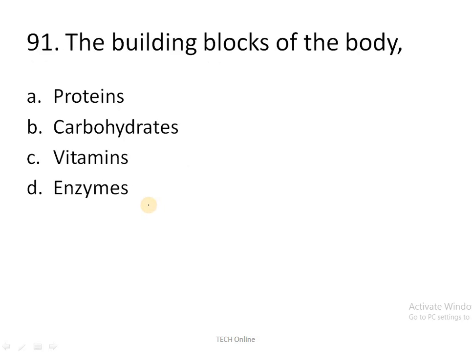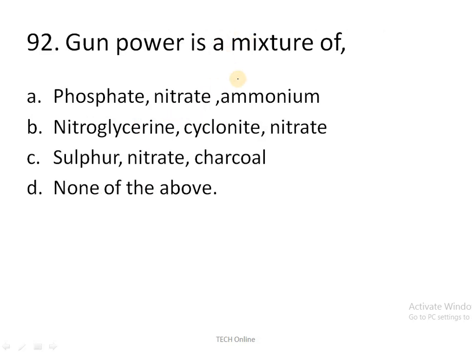So moving to the next question, the building blocks of the body are what? Protein is the wrong answer, vitamins is the wrong answer, and enzymes is also the wrong answer. The correct answer is carbohydrates. Gunpowder is a mixture of what? Gunpowder is a mixture of sulfur, nitrate, charcoal. So in that sense, option A, phosphate, nitrate, ammonium, is the wrong answer. Similarly, B is also wrong. So the correct answer is sulfur, nitrate, charcoal.